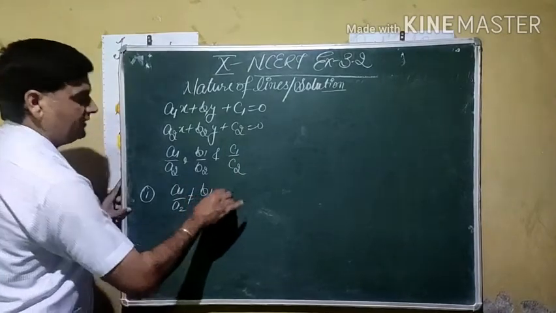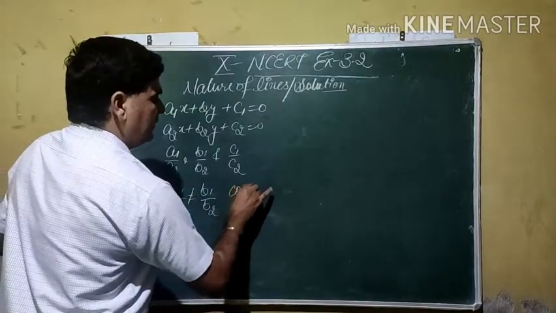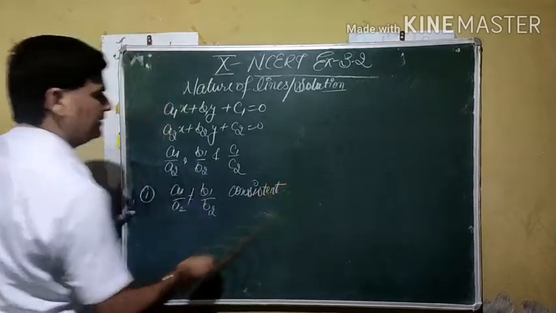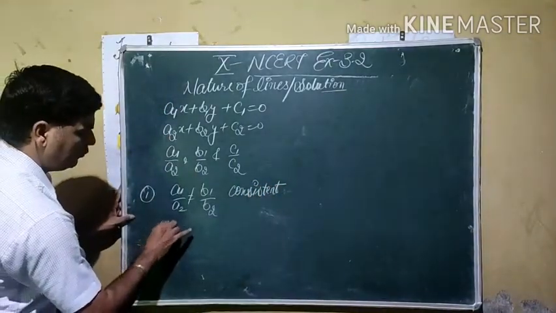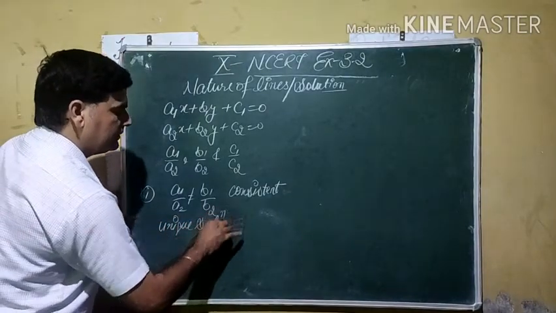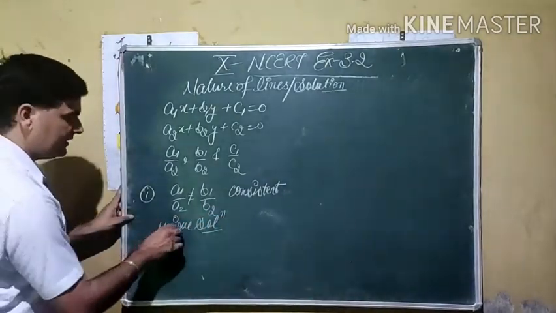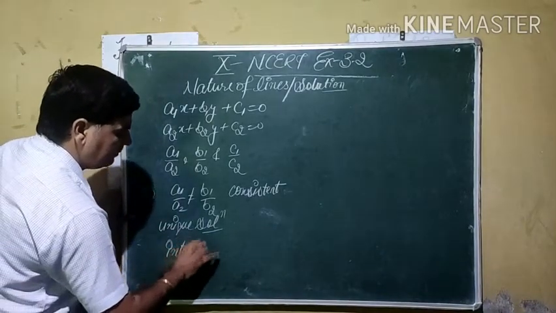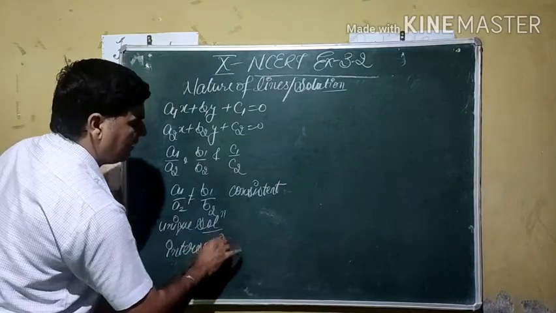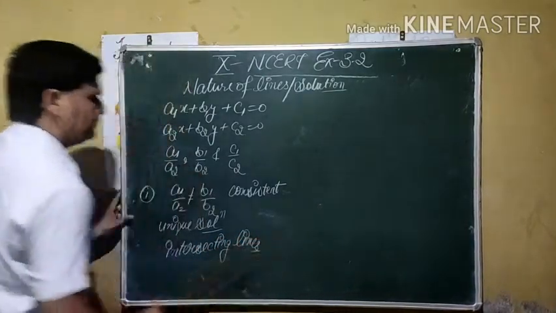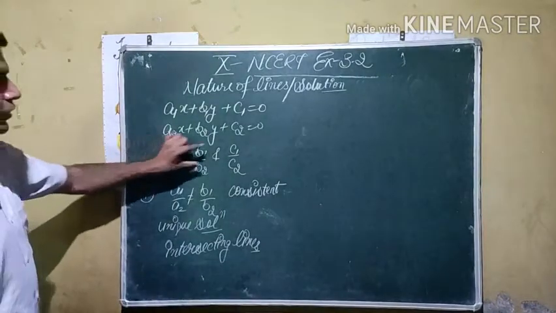If this is the case, then the system of equations is known as consistent and has a unique solution. Unique solution means single solution. These types of lines are known as intersecting lines. Without drawing on the graph, we can check the nature of lines by using the ratio of their coefficients.